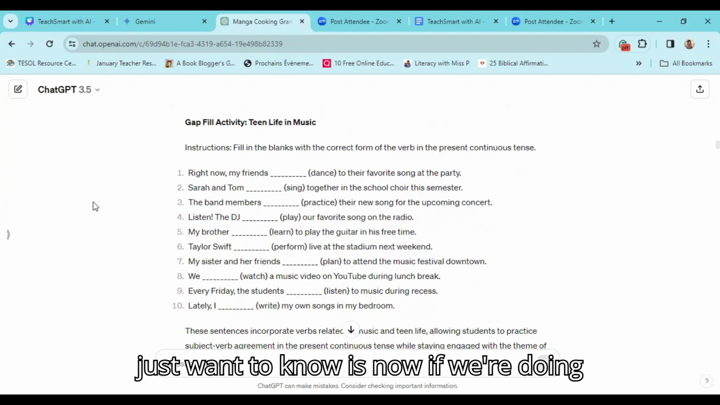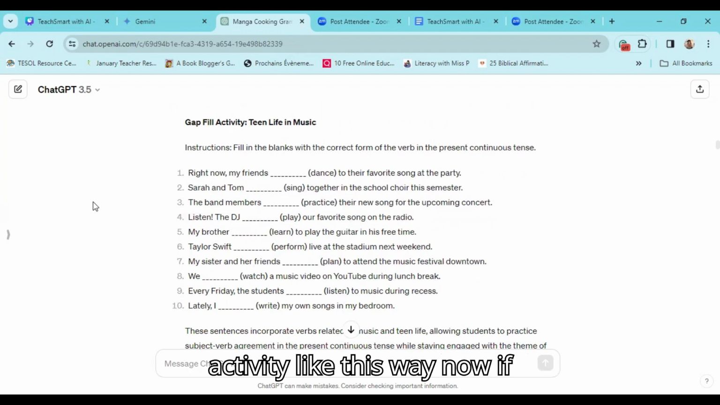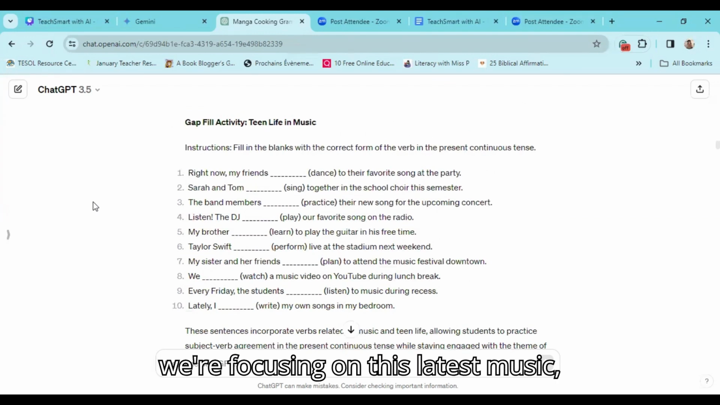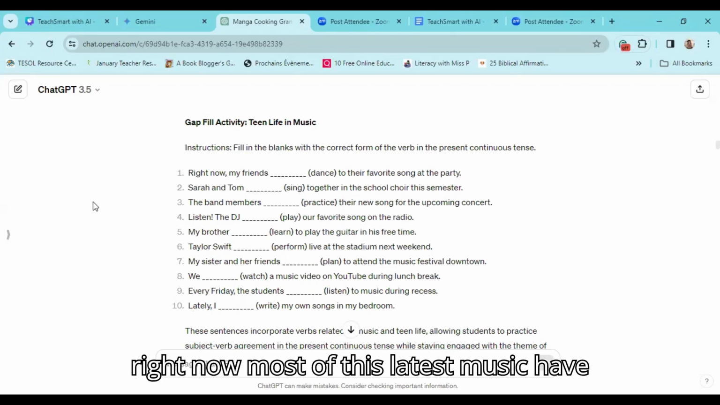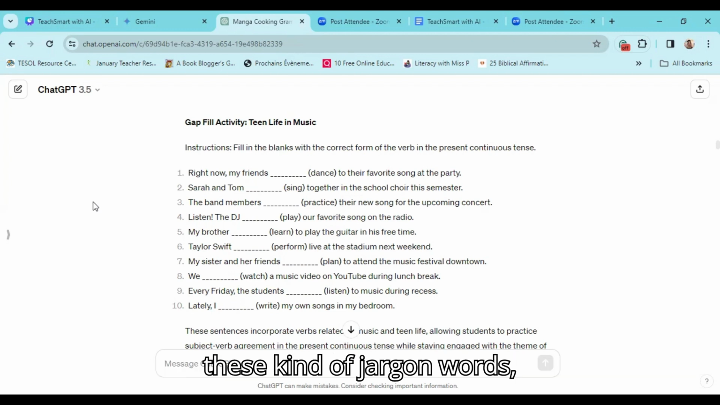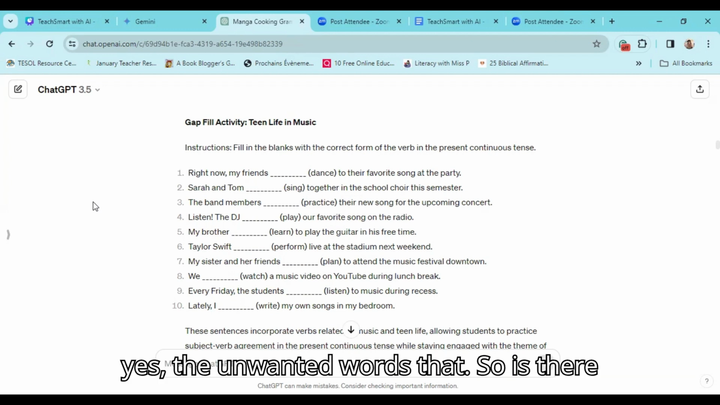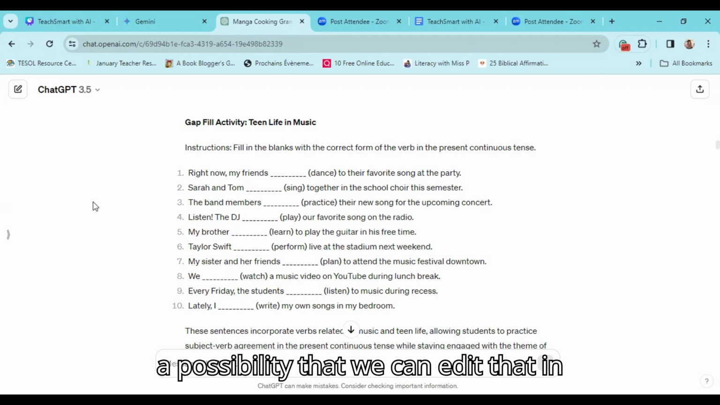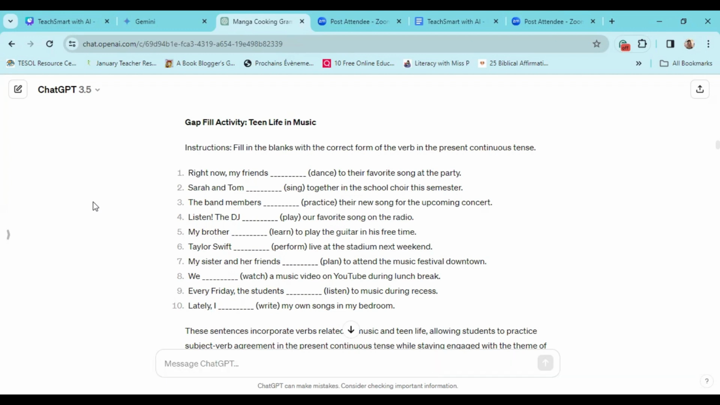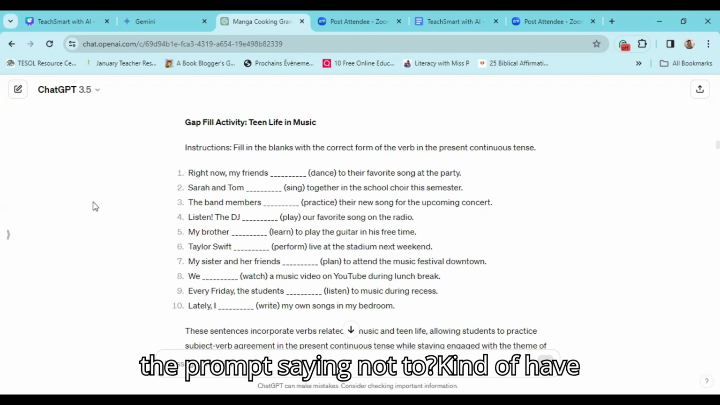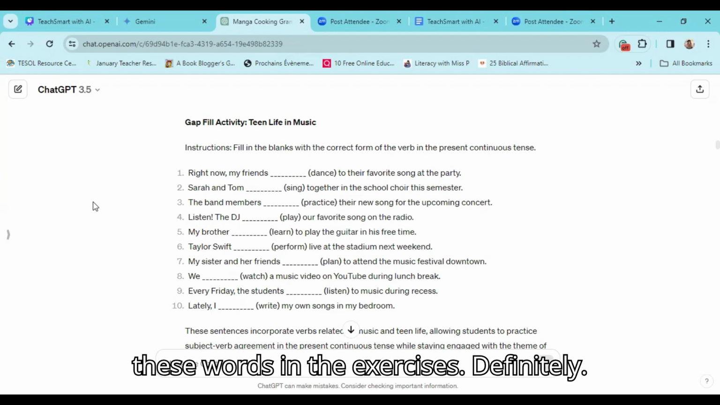I just want to know, if we are doing an activity like this and we are focusing on this latest music, most of this latest music has these kinds of jargon words and unwanted words. So is there a possibility that we can edit that in the prompt, saying not to have these words in the exercises?